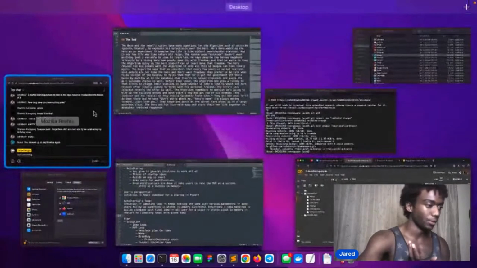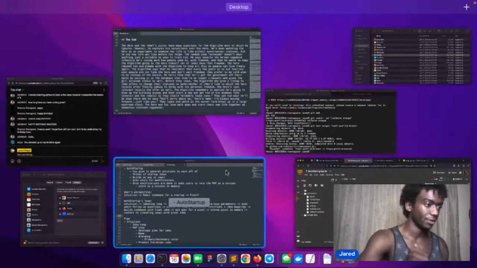Auto GPT is really cool though, by the way. I just want to be clear. I do think it's very cool.